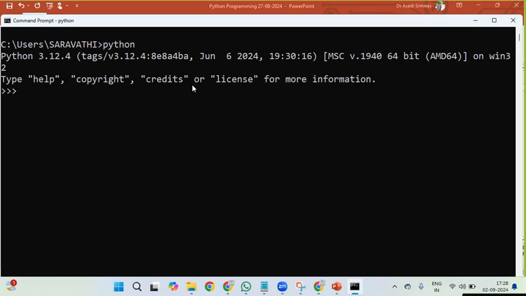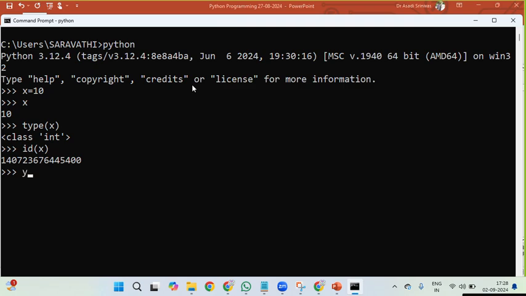So this is called IDLE, Integration Development Learning Environment. Here I have explained x is equal to 10. Ten is a value and x is a variable. If you type x, it will print 10. Type of x will print integer, and id of x will print the location where the variable is stored.